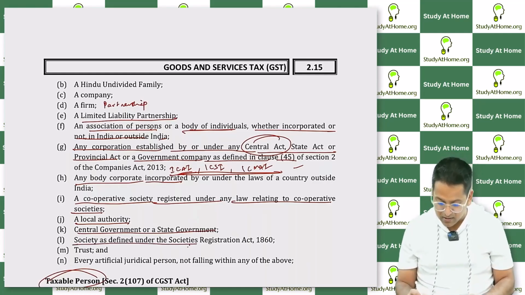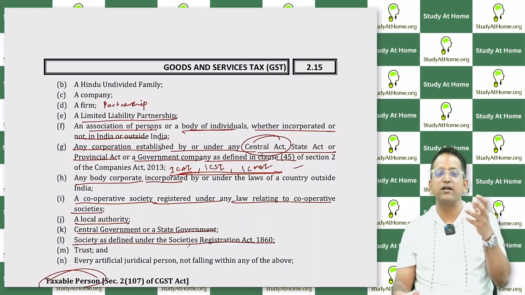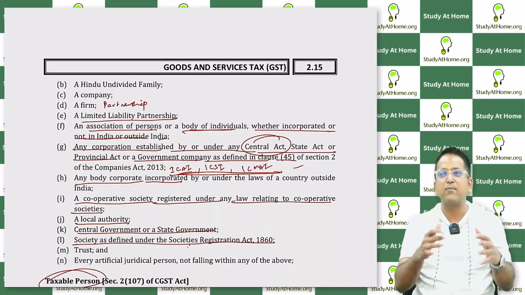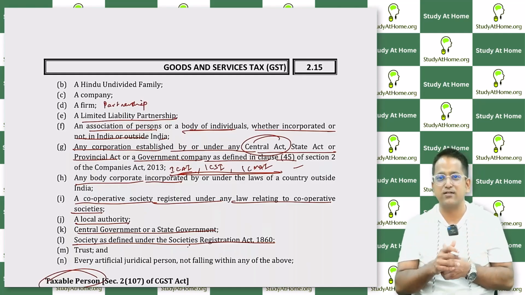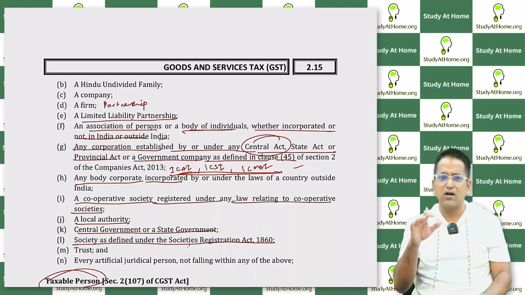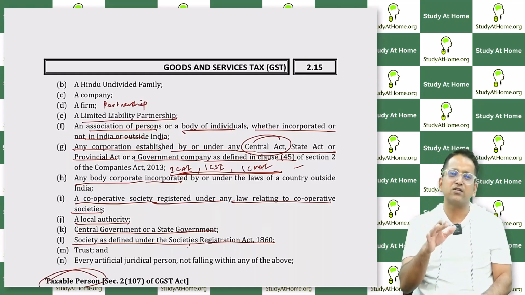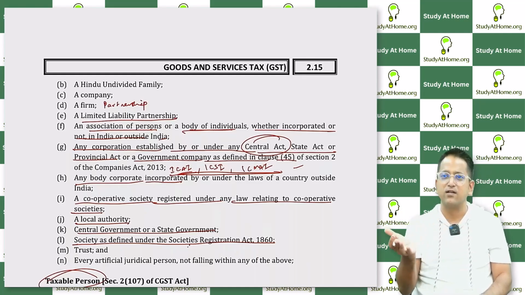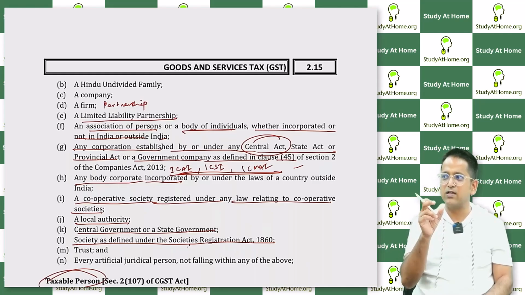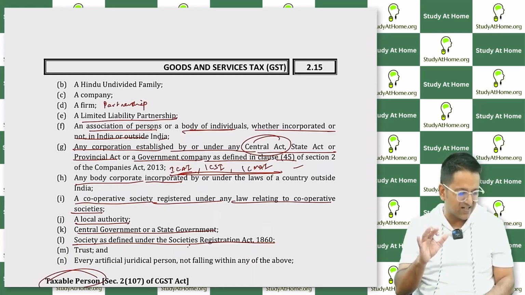Societies. What is a society? Suppose you live in a flat, then the building also registers itself as a society. Like the name of the building where I live is Royal Residency. That building is also registered as a society. Its name is Royal Residency Society. So, if the Royal Residency Society provides us with any service, it charges GST on it. However, there is an exemption that if this much money is collected from the members per month, it is exempted. GST will not be applicable.